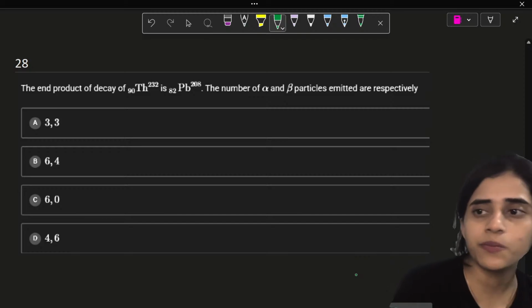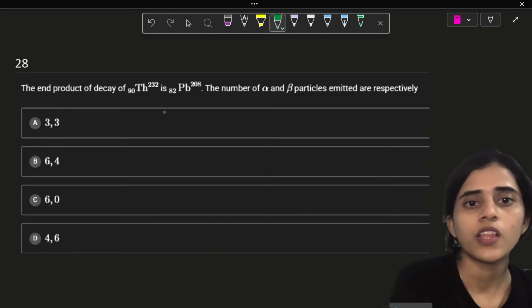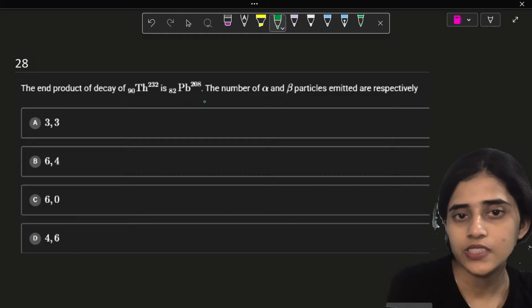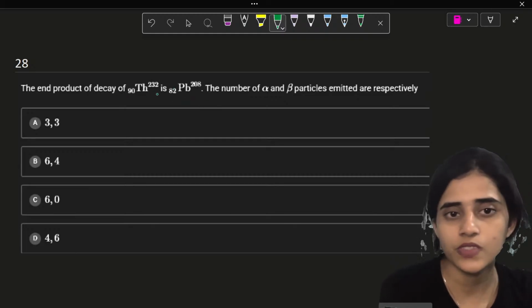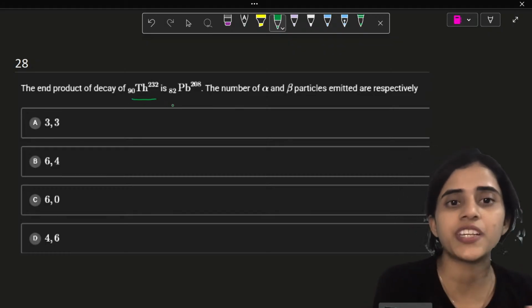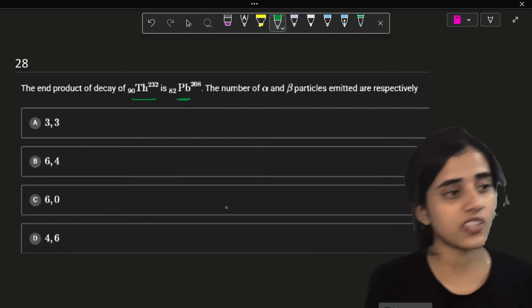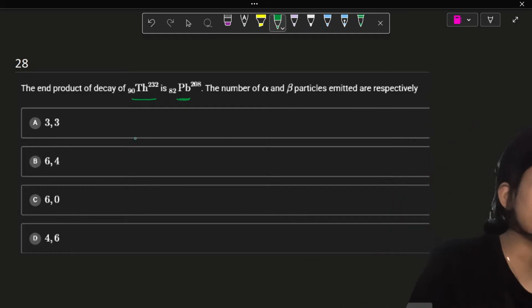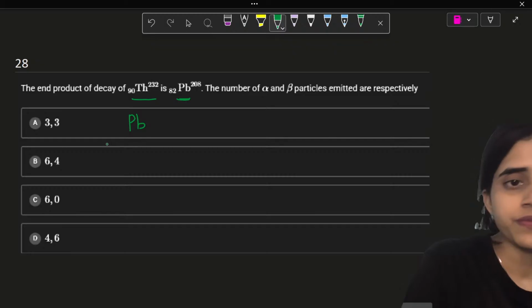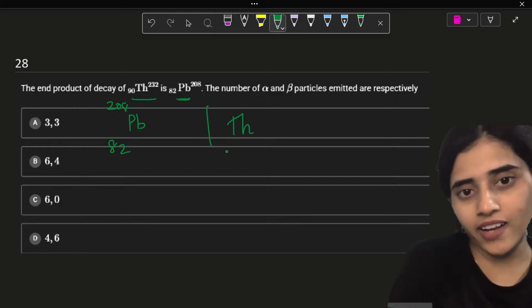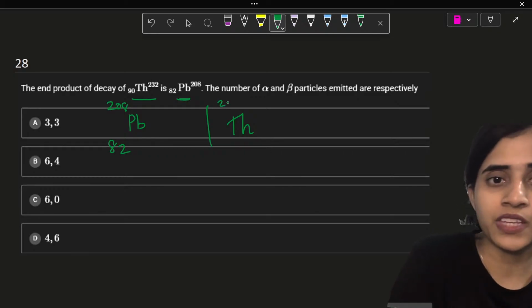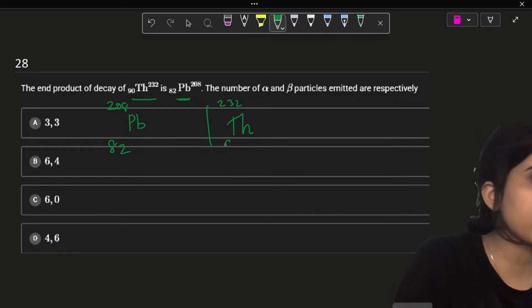Okay. The end product of decay of thorium is Pb. The number of alpha and beta particles emitted. This is a very nice question. I like this question. So let's say the end product is Pb, which is 82 and 208. And the parent that initiated all this is thorium, 232 and 90.